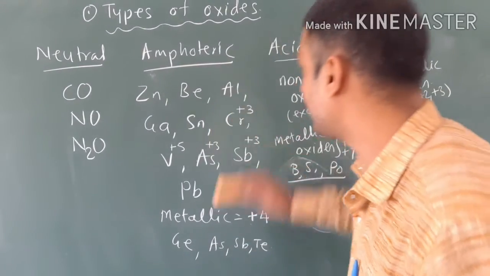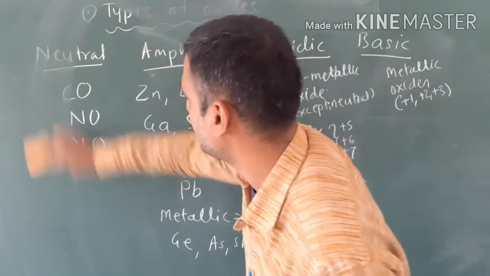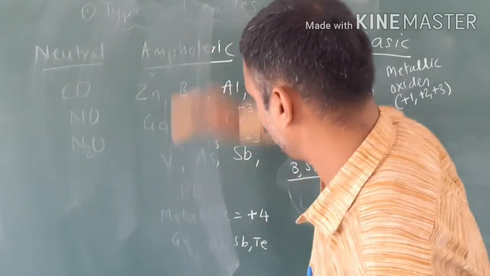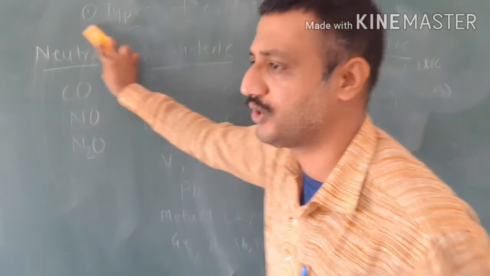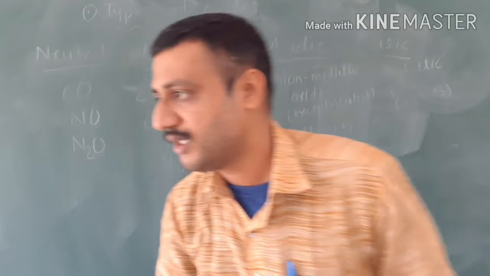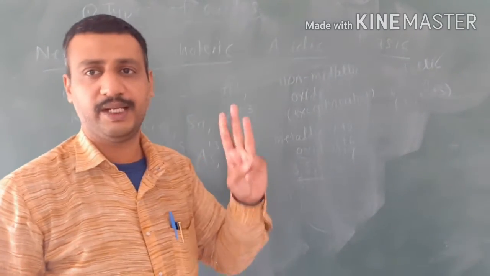Now the second half of the story is determining which oxide is more acidic and which oxide is more basic. What to do for this purpose? See, let's take an example of period number 3 elements.